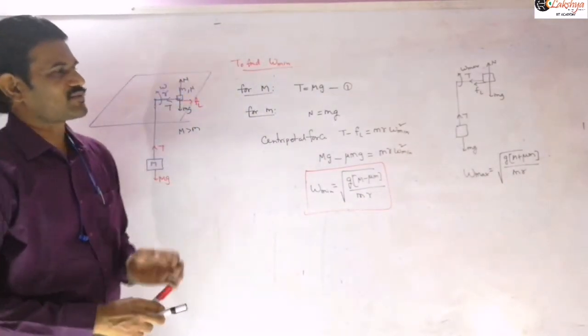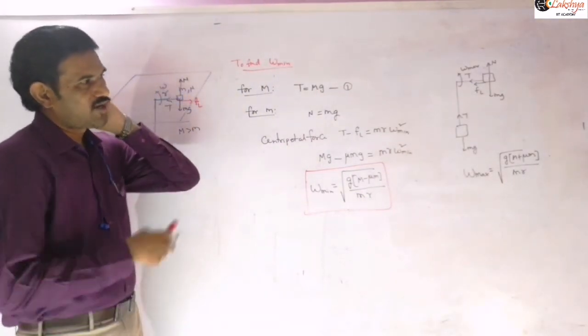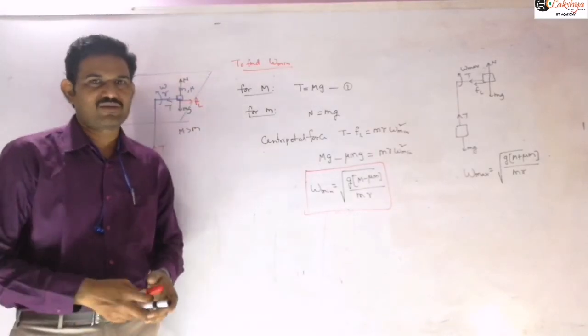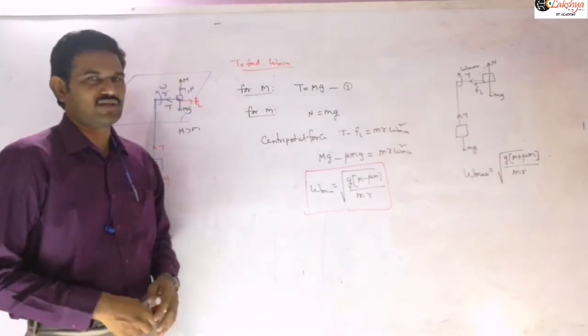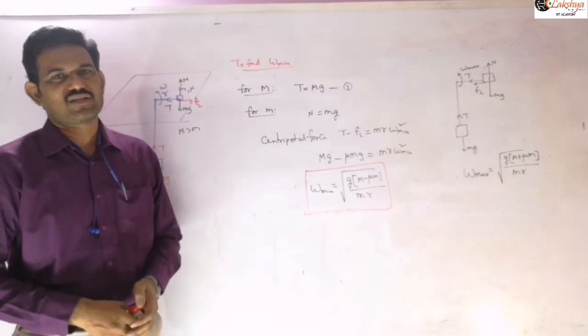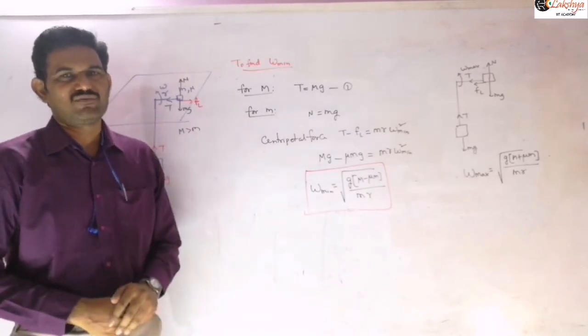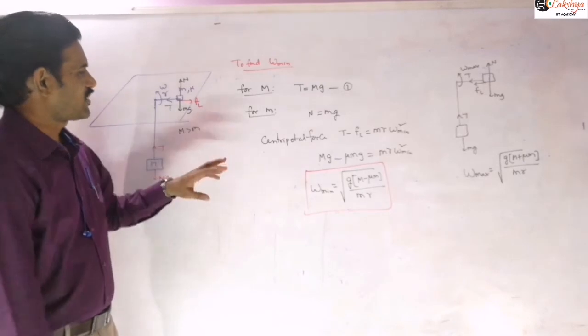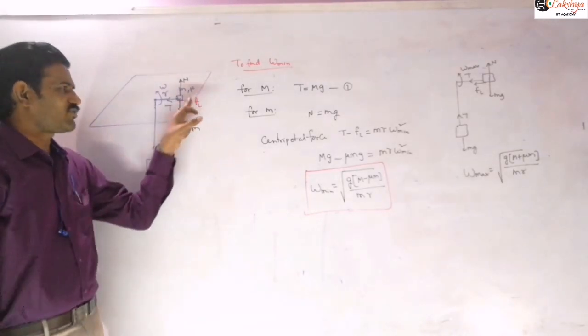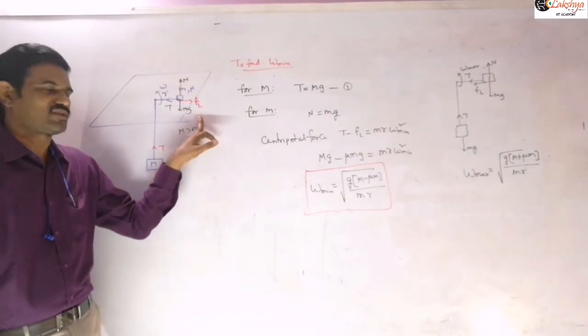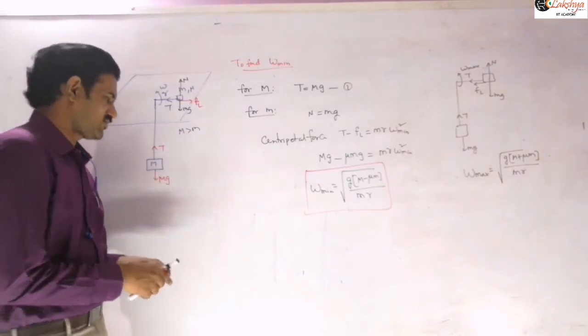Sometimes they may ask a question like, for what angular velocity will the frictional force become 0. If friction is 0, then you should not consider the frictional force here. Directly the mg value we need to consider.